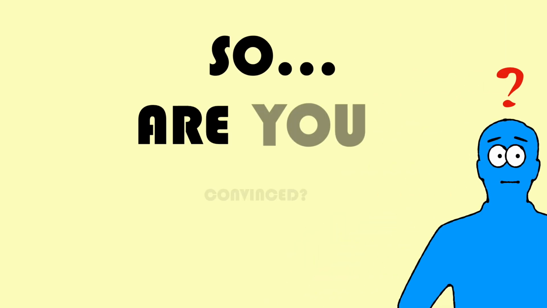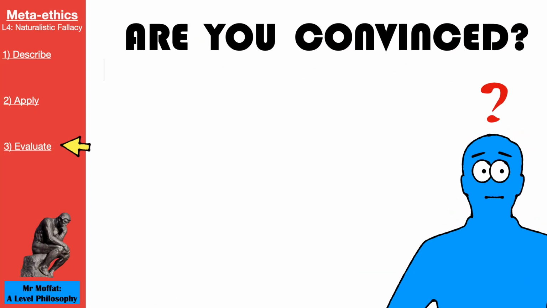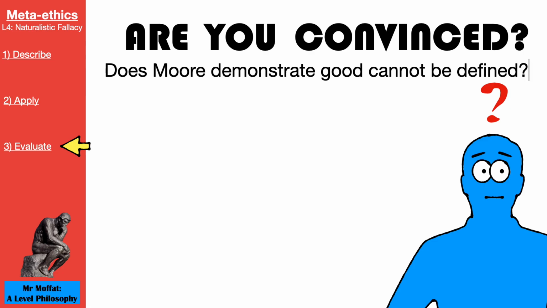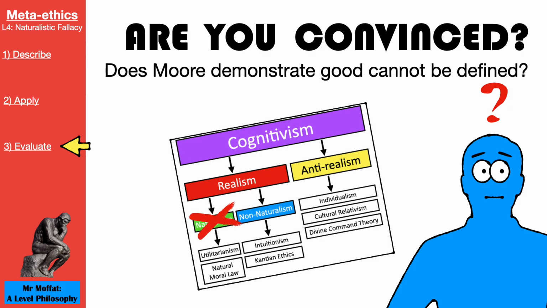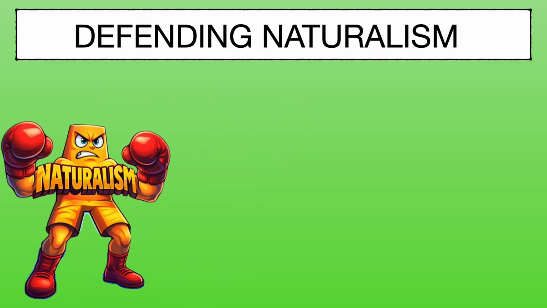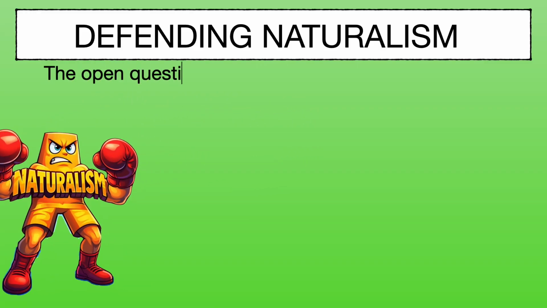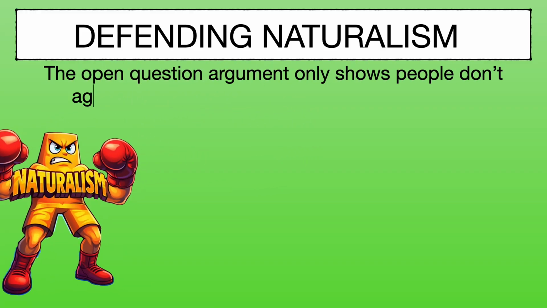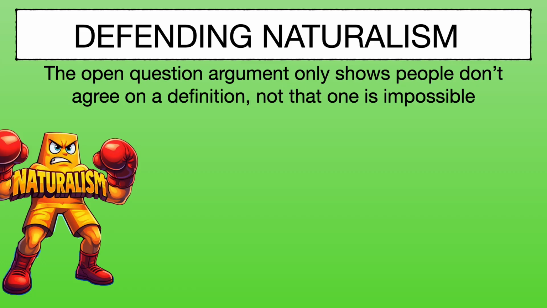So, are you convinced? Does Moore demonstrate that good cannot be defined, so any attempt to do so commits the naturalistic fallacy? A defender of metaethical naturalism might want to respond to Moore by saying that the open question argument only shows people don't agree on a definition of the good. It does not show there cannot be a correct definition. Therefore, he fails to support his claim of the naturalistic fallacy.